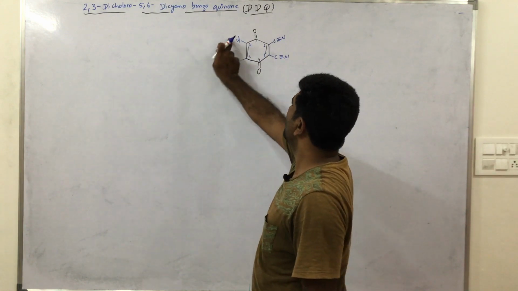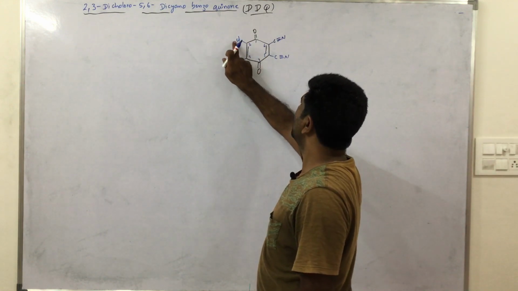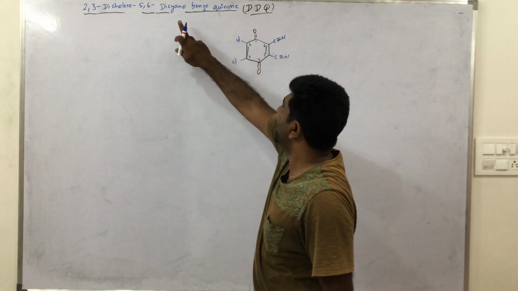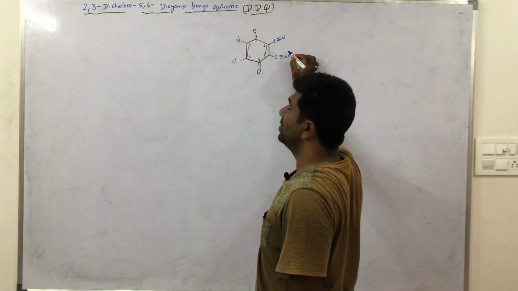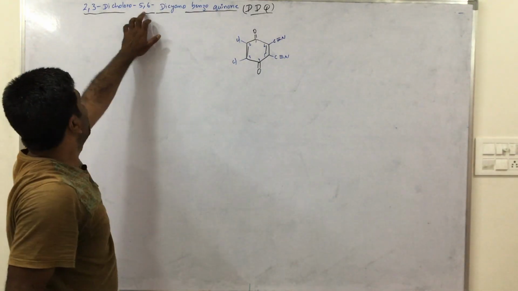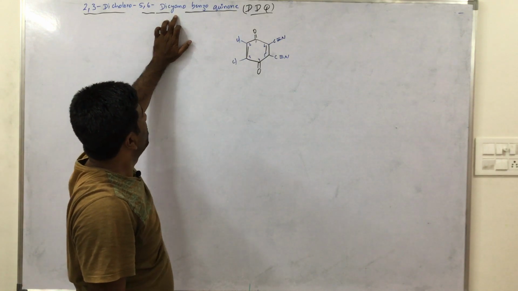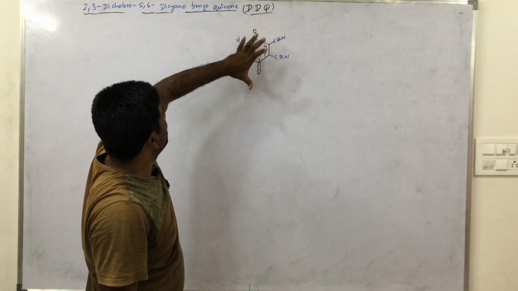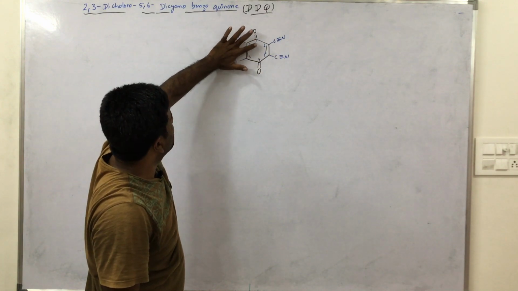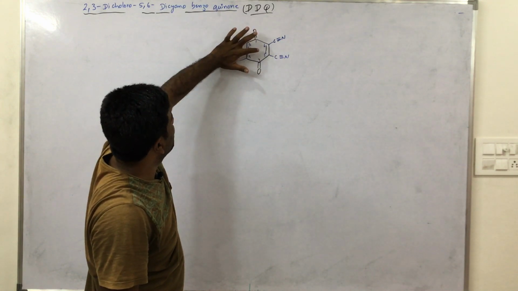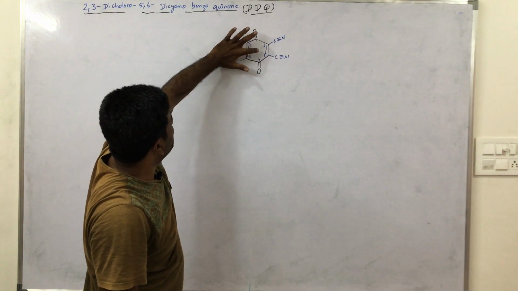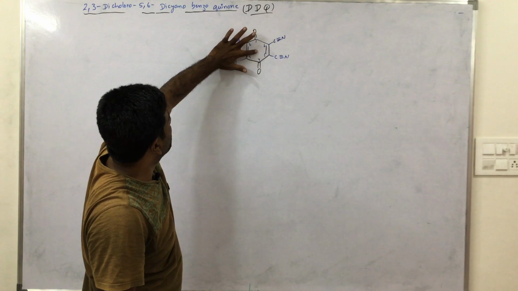2,3-dichloro, 5,6-dicyano. This is the cyano group, this is the cyano group. Benzene ring. Here only two double bonds are present in the ring. If three double bonds are present, that is a benzene ring. That's why this is a quinone group.